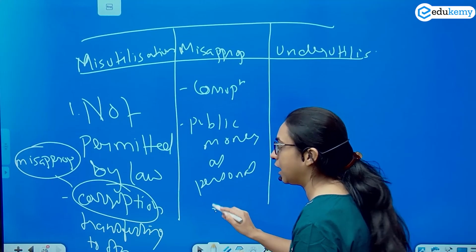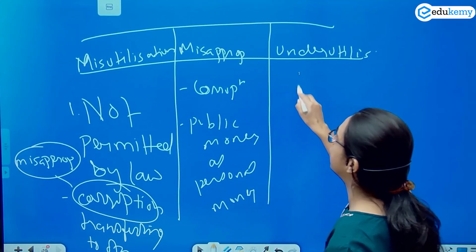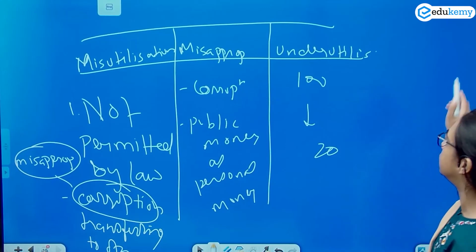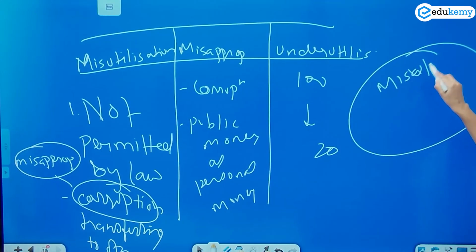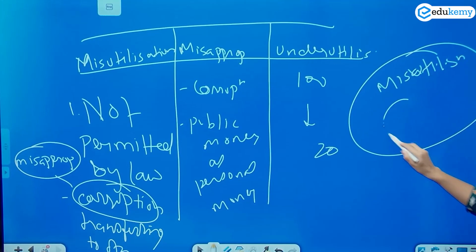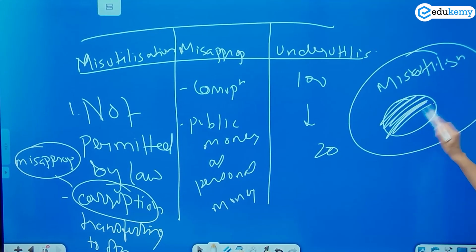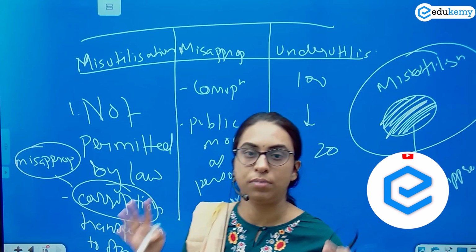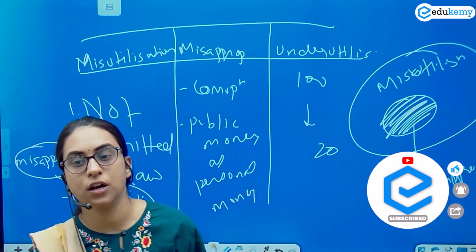ठीक है. And underutilization is easy. If 100 rupees is given, you are utilizing only 20 rupees. ठीक है. So this is misutilization. And under this misutilization, one will be misappropriation. ठीक है. So misutilization is a bigger term. Misappropriation is a smaller term.